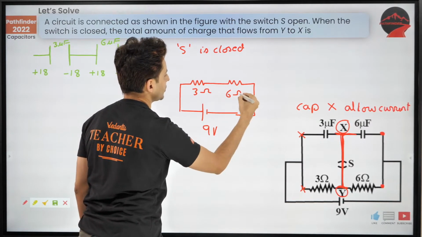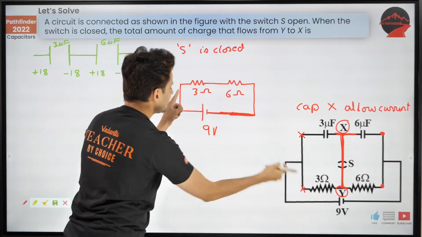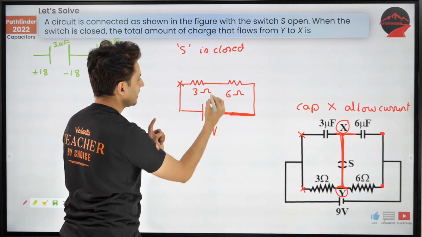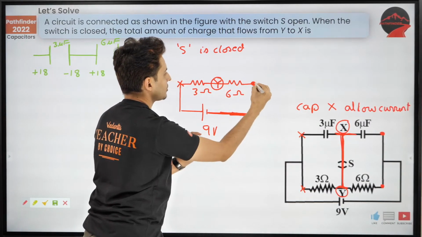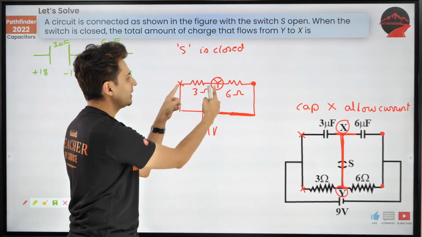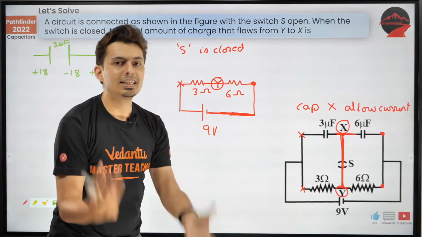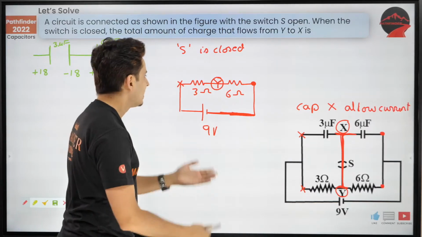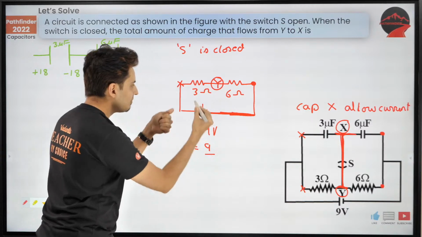So 3 ohm here, 6 ohm here. Guys, isn't this a simple circuit now? This X is over here, that Y is over here, and that dot is over here. You just need to find out the voltage difference between these 2 points. I think you can easily get this. It's so easy. You can just find out the current. The current is 9 by R.